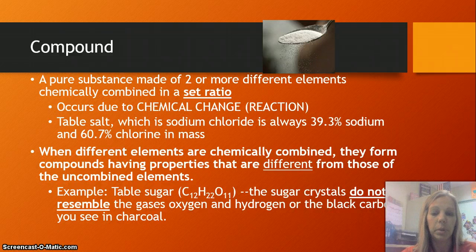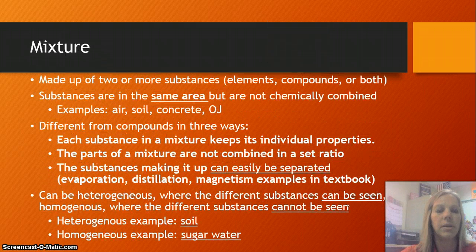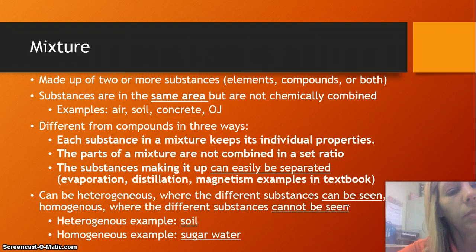Carbon is usually a black substance. Hydrogen is usually a gas, so is oxygen. But table sugar is neither black nor gaseous. So again, when those chemical reactions take place and the bonds between the atoms change due to electrons being given or shared or taken in a different way, we are creating a different substance that doesn't have the same physical properties. Okay. Mixtures. Mixtures are different from compounds.